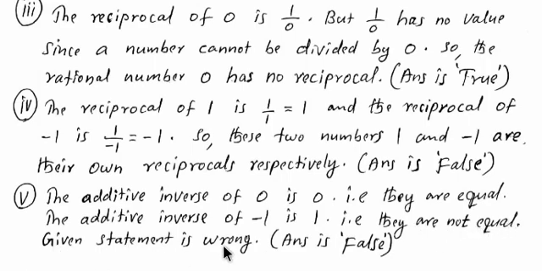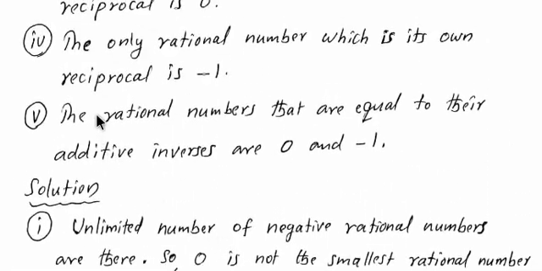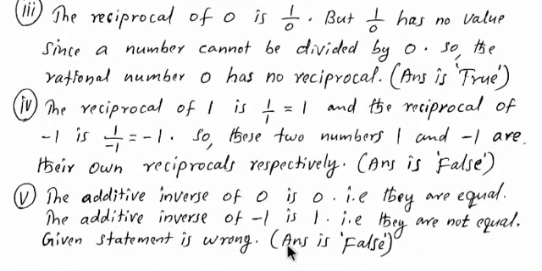Therefore, the given statement is wrong. What is the given statement? The rational numbers that are equal to their additive inverses are 0 and -1. In the case of 0, 0 and its inverse are equal. But in the case of -1, -1 and its additive inverse, that means +1, are not equal. Therefore, this statement is wrong. Therefore, we can say the answer is false.